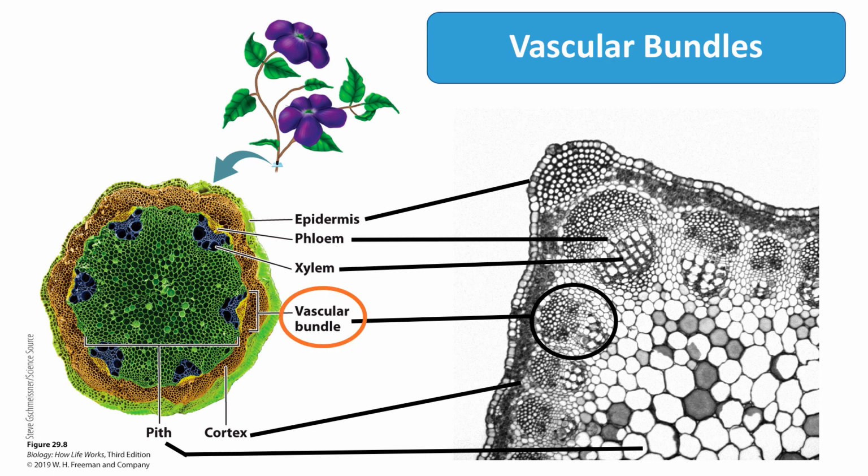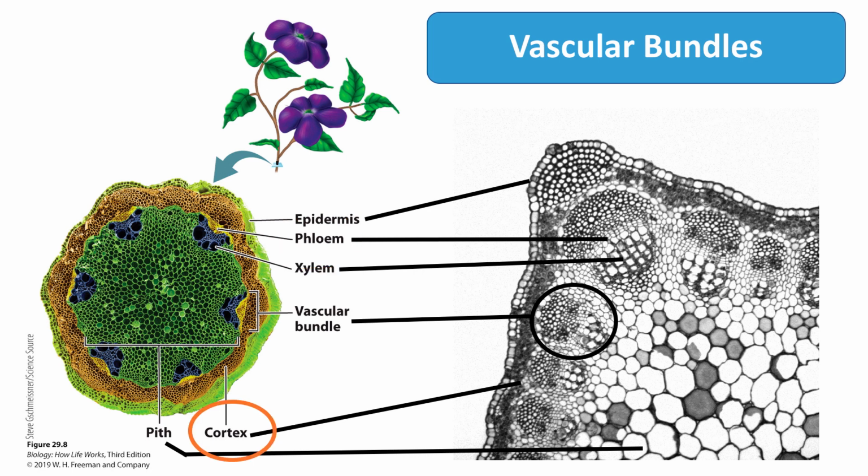Seed plants, and that's what we have here in this diagram, exhibit a few different configurations. One of the most common is a ring of vascular bundles near the outside of the stem. The bundles have the xylem conduits towards the center of the stem and phloem towards the outside of the stem. This setup, with the stiff xylem tissue close to the exterior of the stem, contributes to the support of the plant body and helps to prevent the plant from bending over.